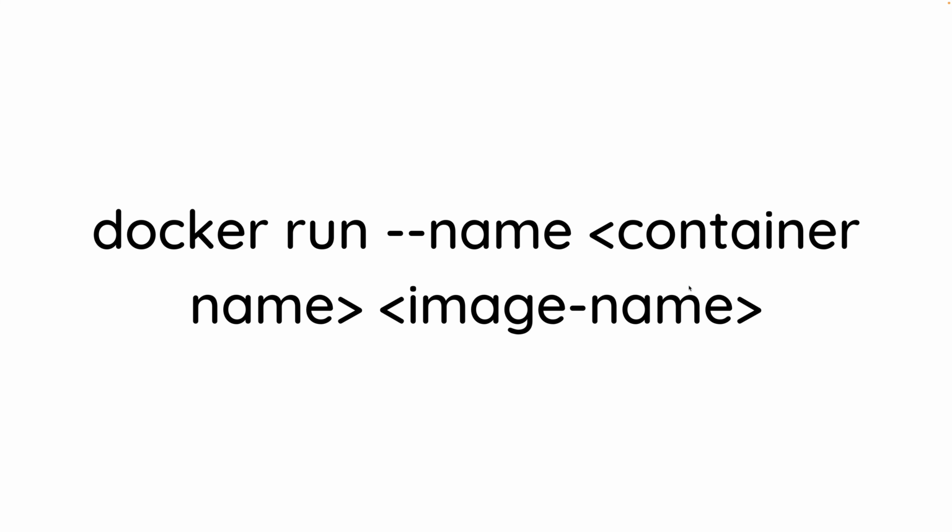So what command do I do? Well, it's this command. Now this is an important command, and it seems really big right now, but it's gonna get even bigger. We're gonna add a lot of different things to the command. But over here, we're gonna say docker run and then --name to specify a container name, so we can call it whatever we want. Again, this is kind of similar to the tag over here, just allows us to uniquely identify the container. And then we're going to specify the image name where we want to build the container from. So we can have multiple images, but I want to build and run the container from the Node app image. So I'm going to say node app here.